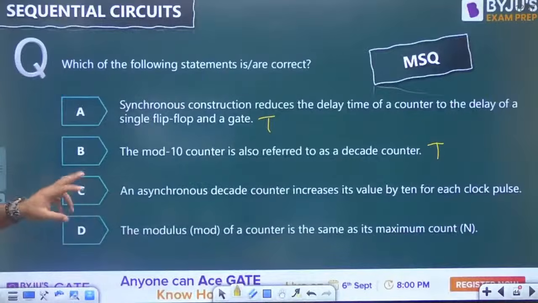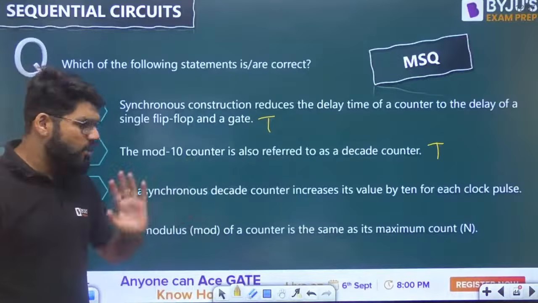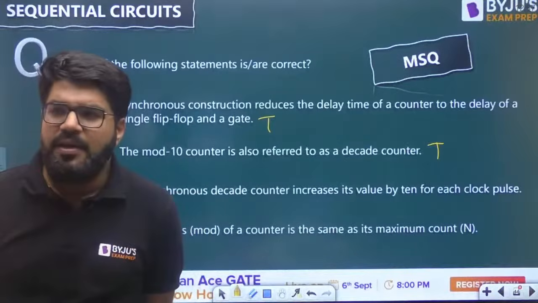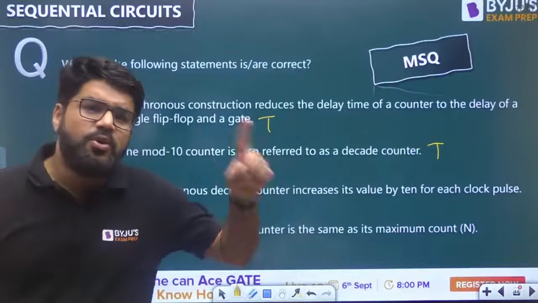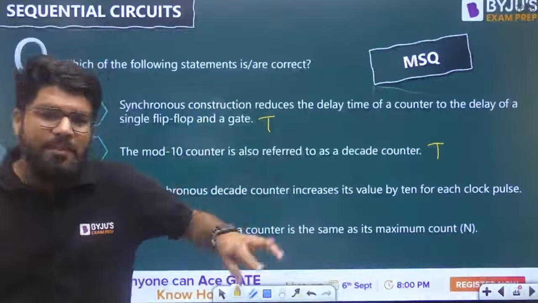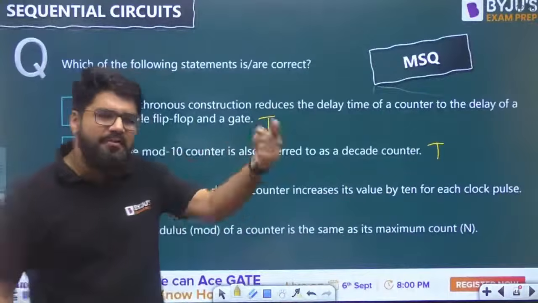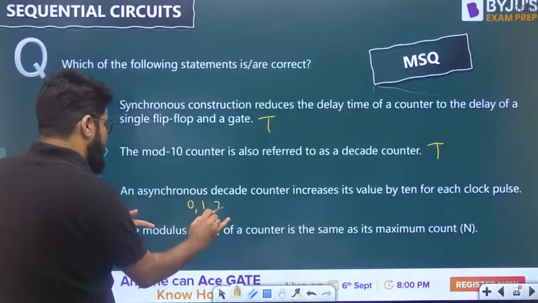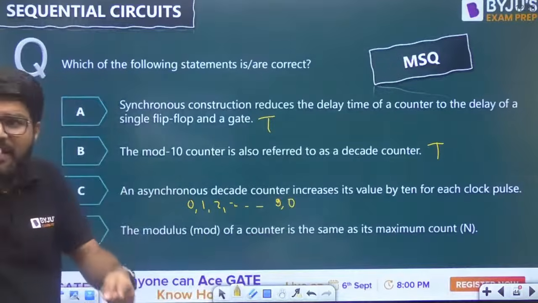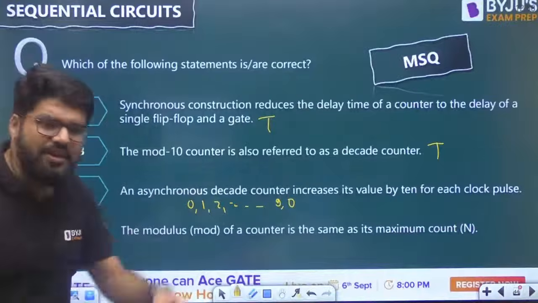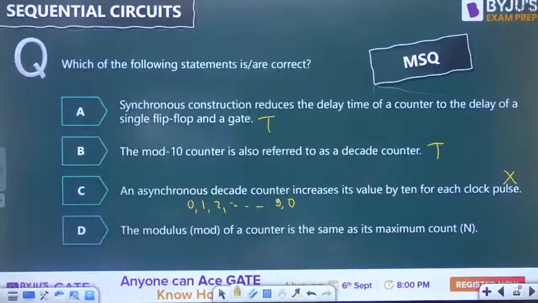Asynchronous decade counter increases its value by 10 for each clock pulse. Whether it is asynchronous or synchronous decade counter, it will have a total number of states equal to 10, but it will not increase the value by 10. At every clock pulse, it will keep increasing by 1. It will count 0, then 1, then 2, up to 9 and then back to 0. So it will increase the value by 1 only. The total values will be 10. So this is false.